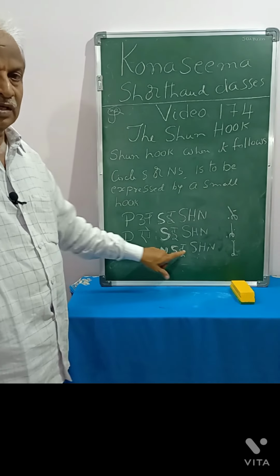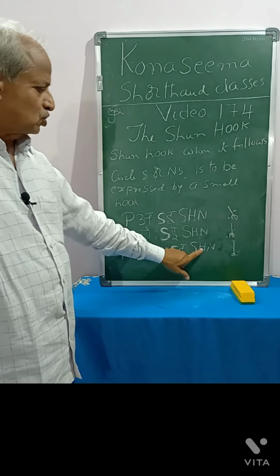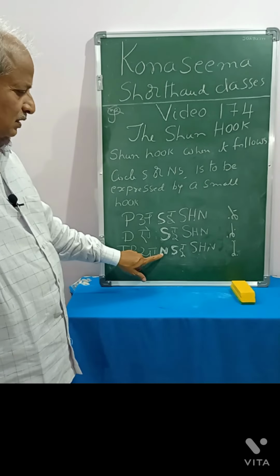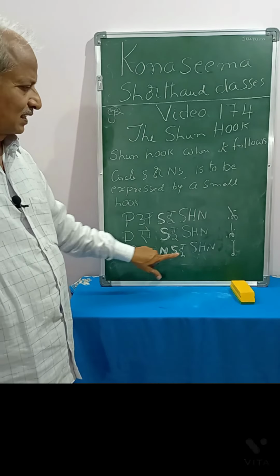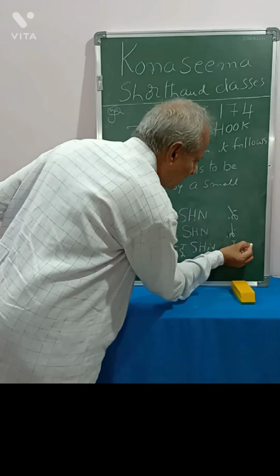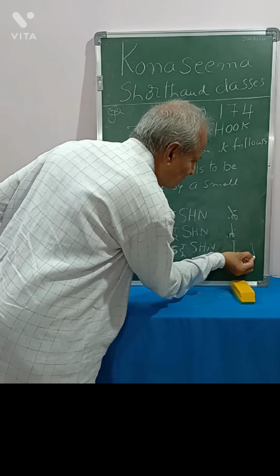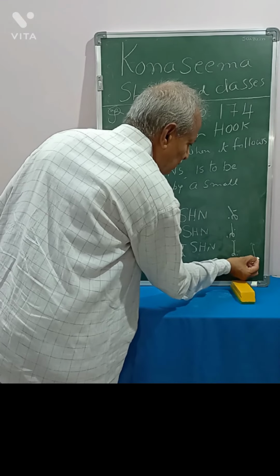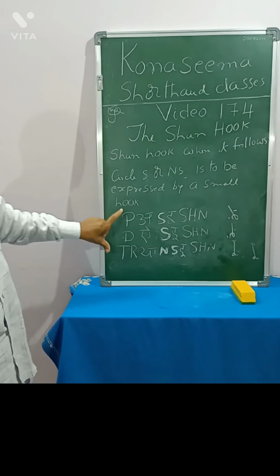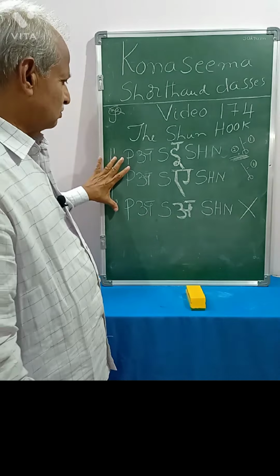Next, transition. In this word, the Shun hook is following the NS circle, like this. Transition: the Shun hook is to be written like that. Tra we will put here, E we will put here, transition. Now you see the three words.